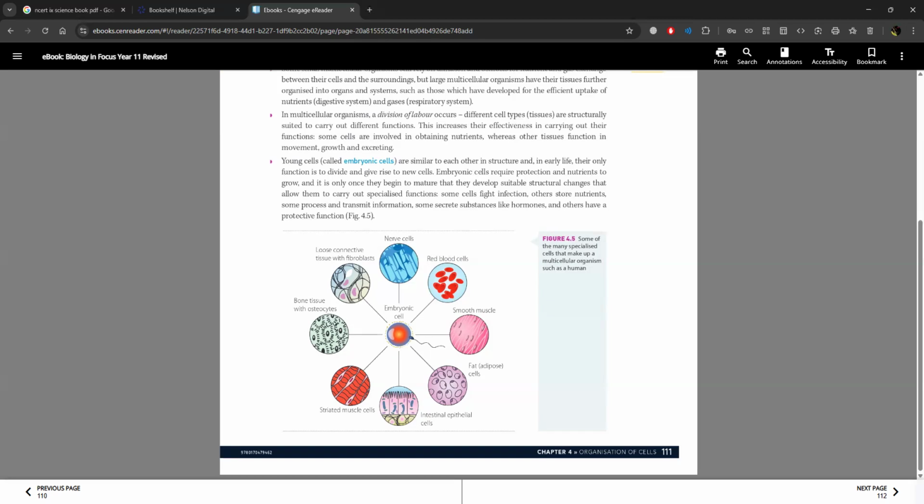Young cells, called embryonic cells, are similar to each other in structure and in early life. Their only function is to divide and give rise to new cells. Embryonic cells require protection and nutrients to grow, and it is only once they begin to mature that they develop suitable structural changes that allow them to carry out specialized functions. Some cells fight infection, others store nutrients, some process and transmit information, some secrete substances like hormones, and others have a protective function.